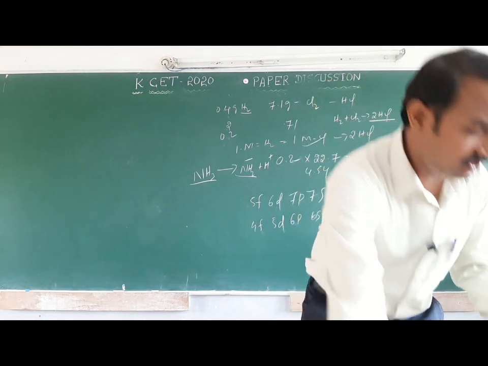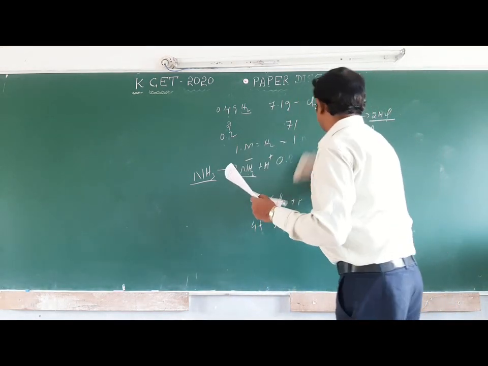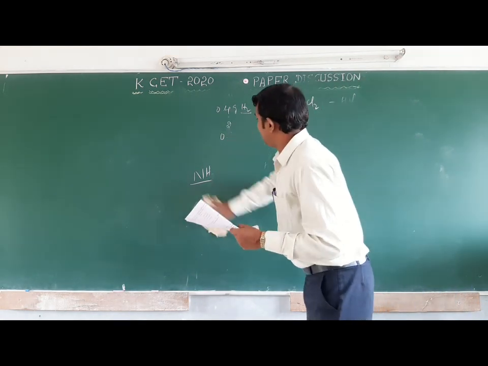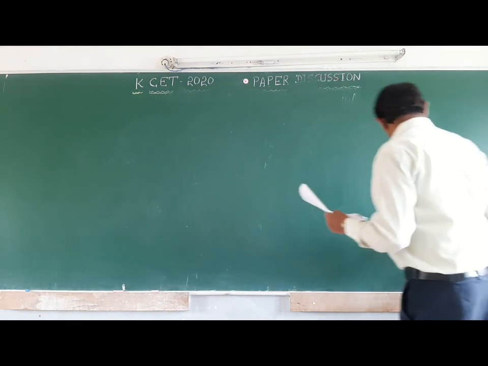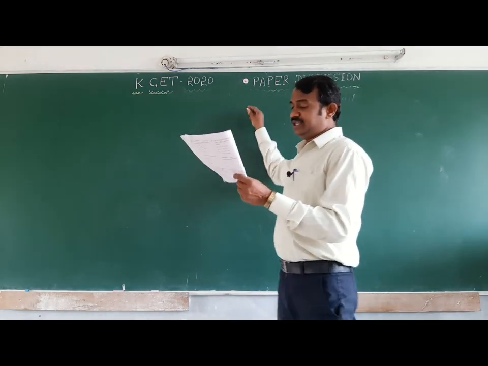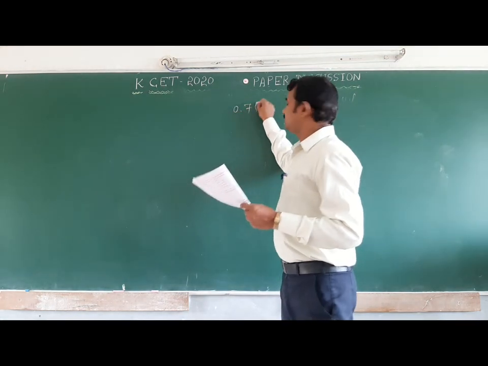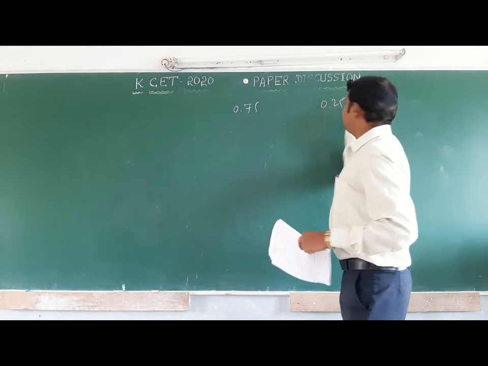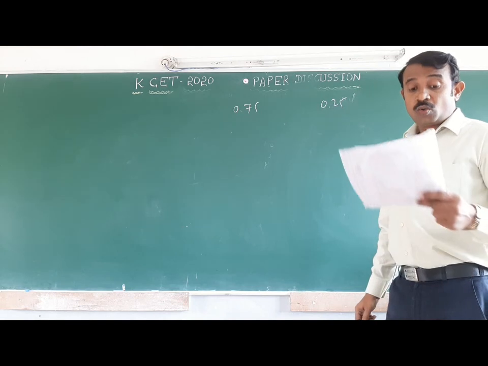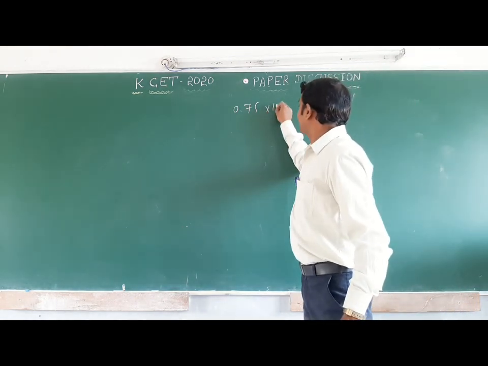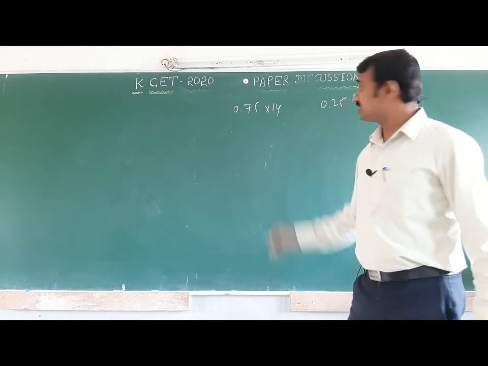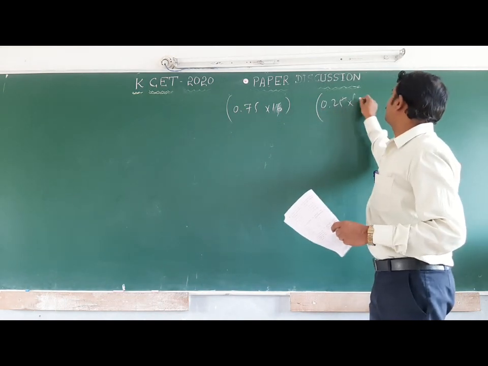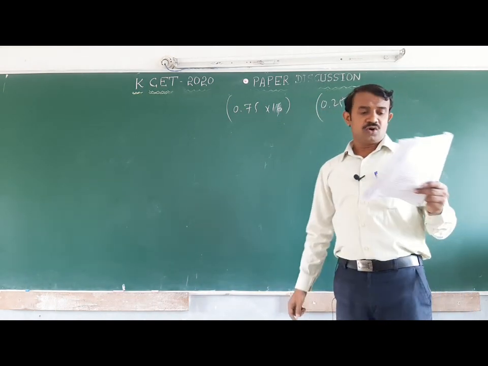The percentage of mass of methane in the mixture, approximately. You should know the atomic weight of helium and the molecular weight of methane. The percentages given are 75%, which we can write as 0.75, and the other is 25%, 0.25. What is the molecular weight of methane? Carbon 12, hydrogen 4, total molecular weight is 16, and the molecular weight of helium is 4.